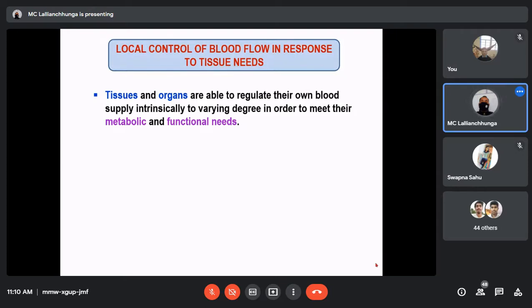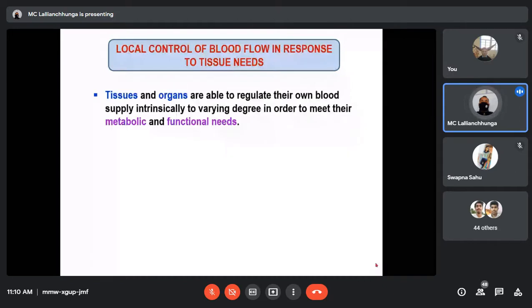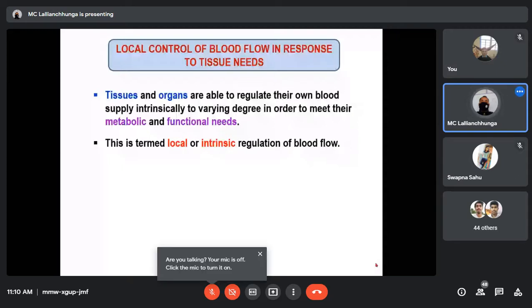Even the local tissue can increase the blood supply without other external factors. So this is termed local or intrinsic regulation of the blood flow. That means the particular tissue or organ is able to control the blood flow through itself.